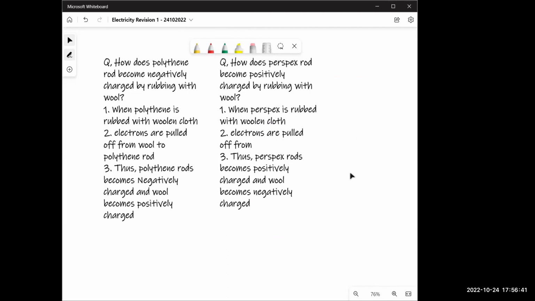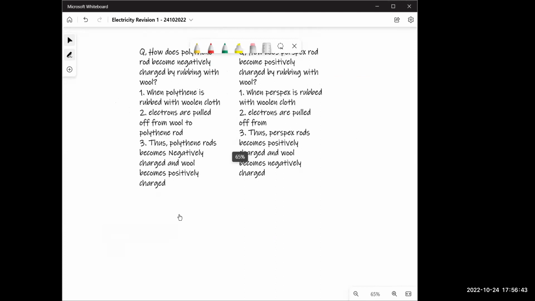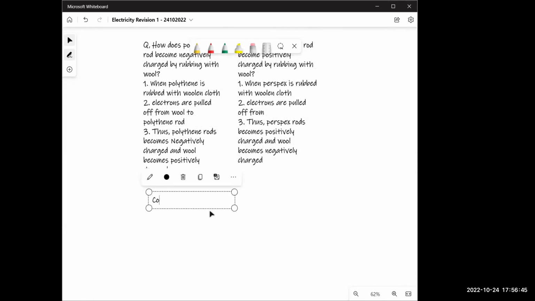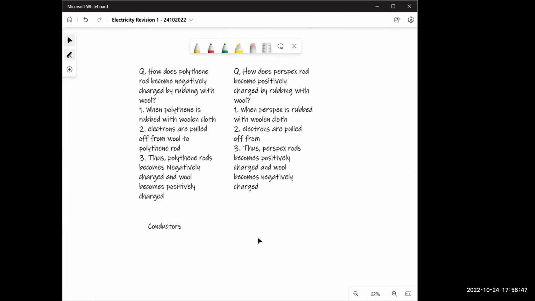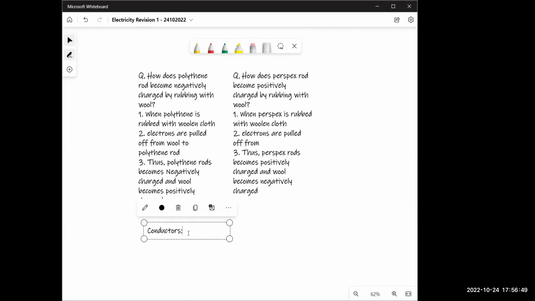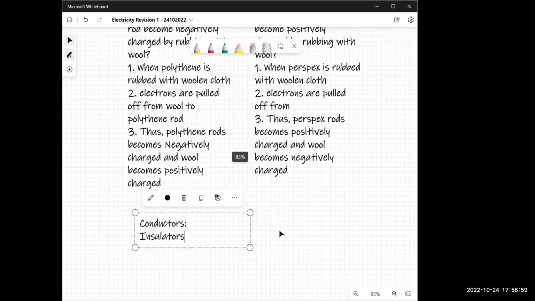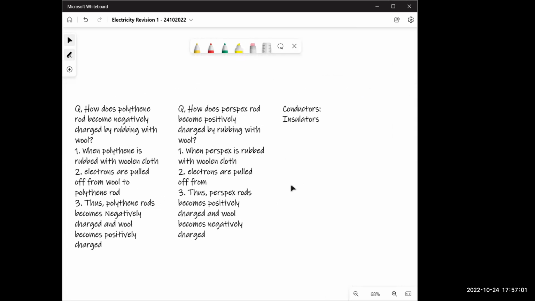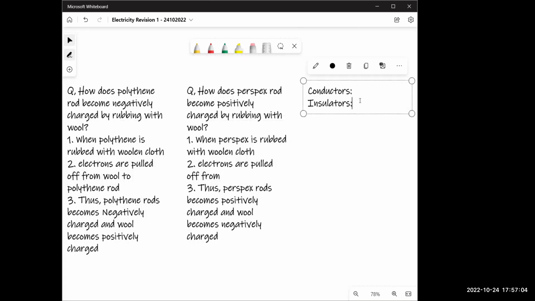fine. We're starting conductors and insulators. What are conductors? Keep writing, finish writing that. Conductors are basically things that allow electrons to pass through.